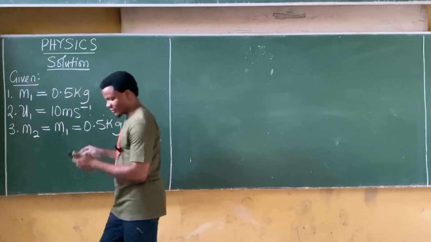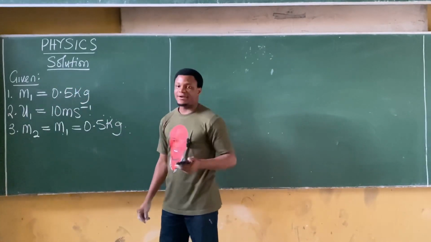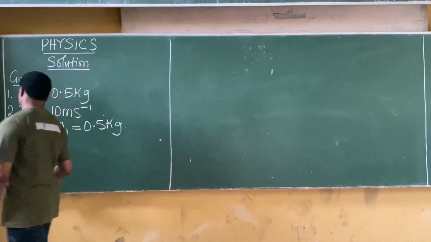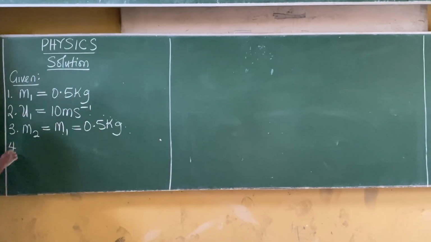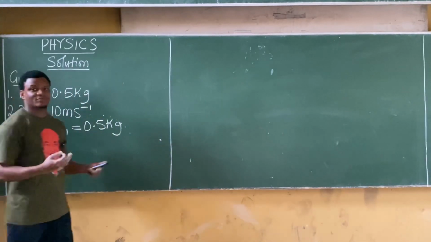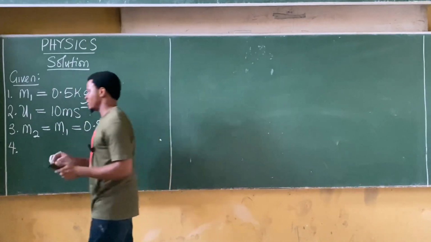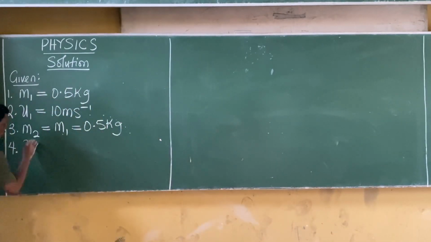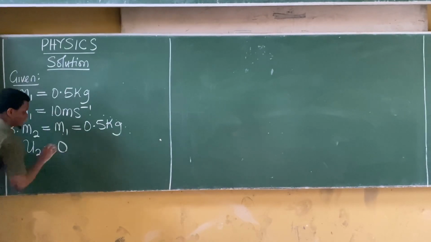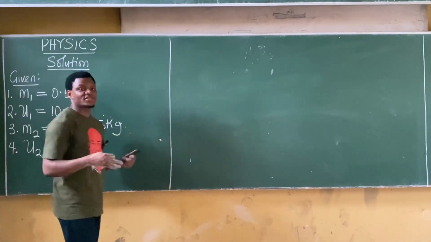Equal mass, okay? They said at rest. So the ball 2 was at rest. If a body is at rest, it means it is not moving and hence its velocity is 0. That means u2, the initial velocity of ball 2, is 0. Why? The ball is not moving.